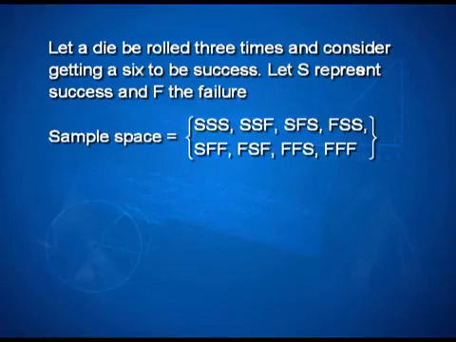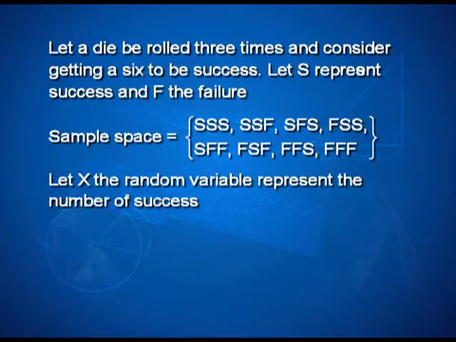Then the sample space looks like SSS, SSF, SFS, FSS, etc. And therefore, if I take X to be the random variable representing the number of successes, then X can take the values 0, 1, 2 and 3. So, I have no success at all, or I have 1 success, 2 successes or 3 successes.